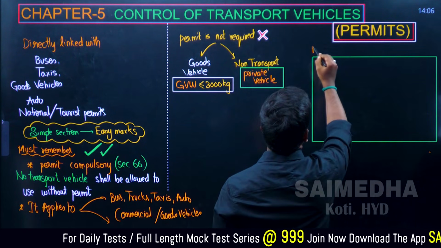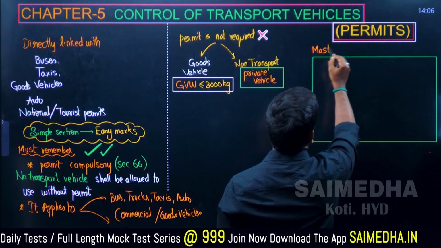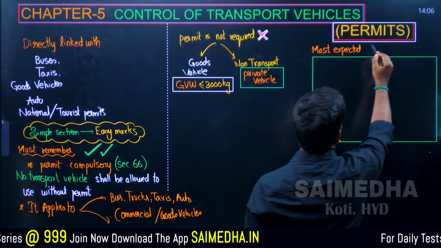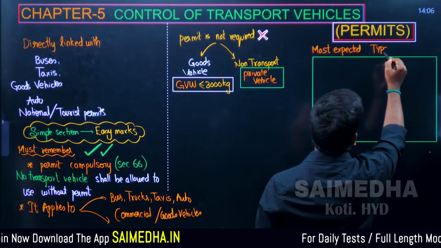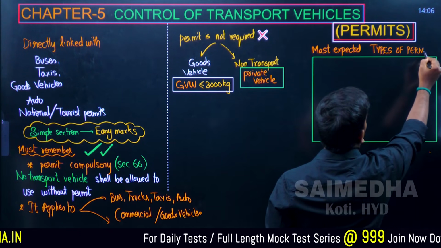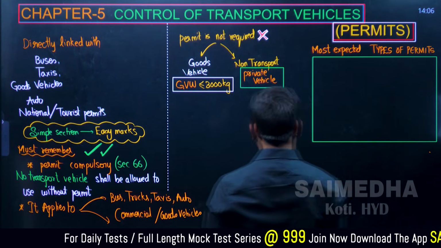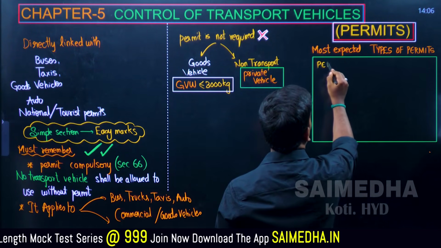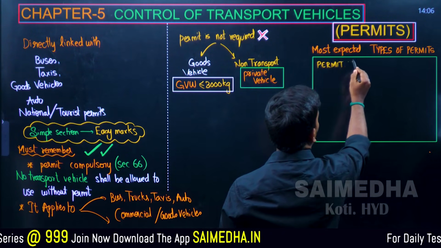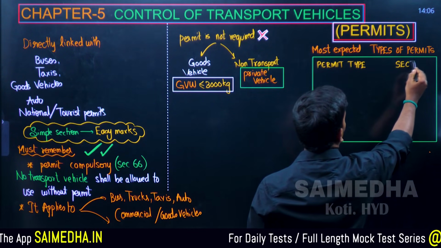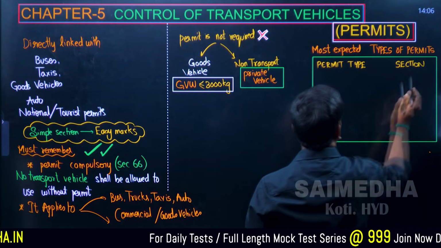Most asked, most expected: types of permits. In the first column I'll write the permit type, and in the next we'll remember the sections.